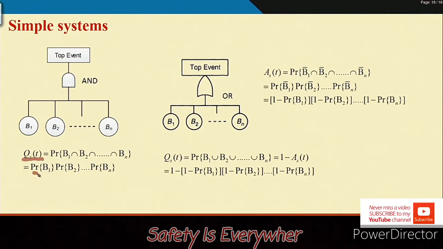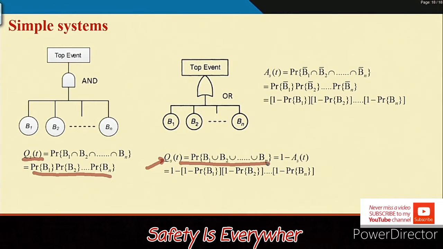Okay. So, this is basically multiplication, assuming that the basic events are independent events. And in the OR gate case, what will happen? We will start with the unavailability. Unavailability means that if any one of the basic events occurs, it leads to the top event occurring, and the top event will be unavailable. So, union. Okay, union is important.